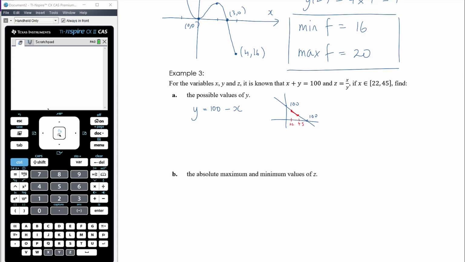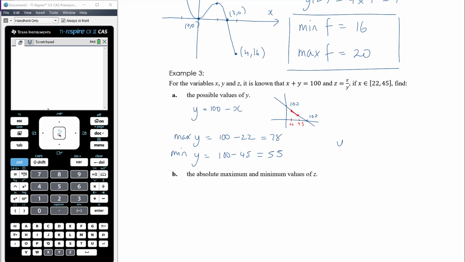And so it's clear that the maximum value of y happens when x equals 22, and the minimum value of y happens when x equals 45. So we know maximum y is going to be at 100 minus 22, which is 78. And we know that minimum y is going to be at 100 minus 45, which is 55.